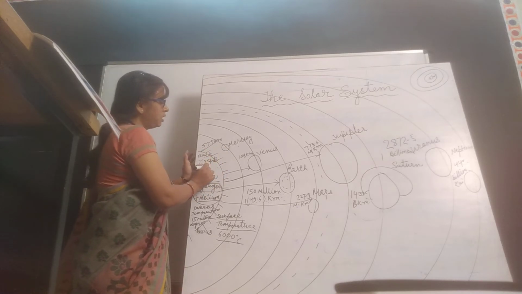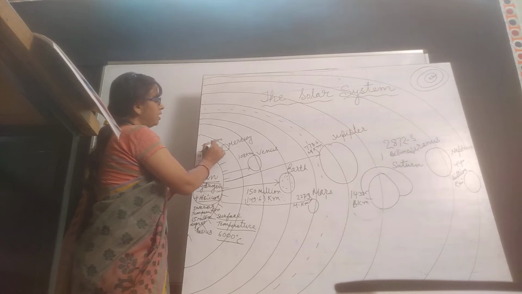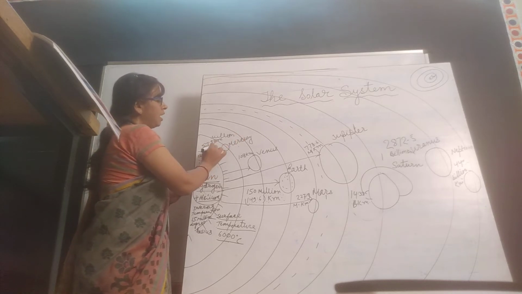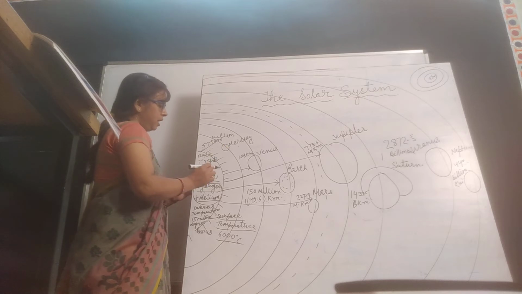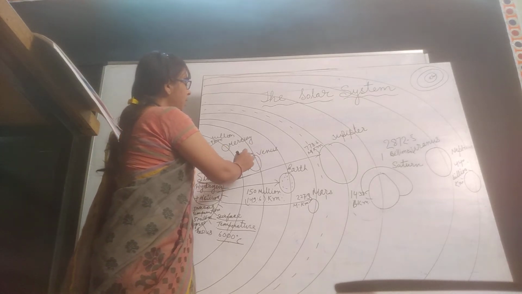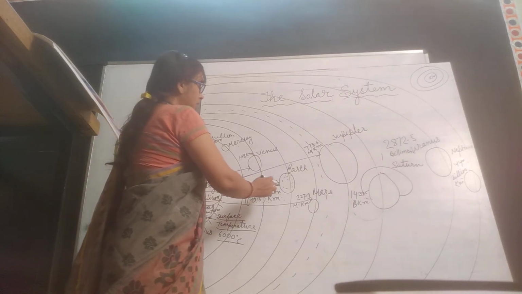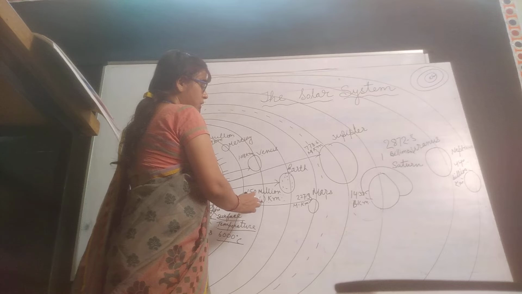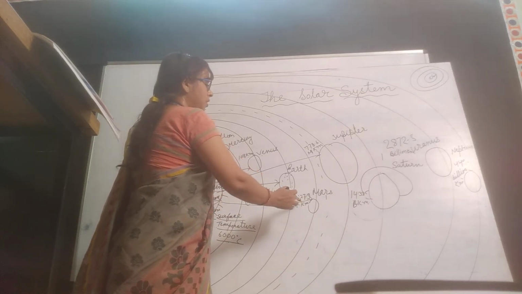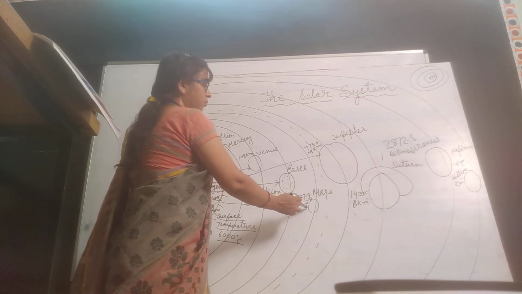The distance between the sun and Mercury is 57.9 million kilometers. Then the second planet is Venus, that is 108 million kilometers. Then the third planet is the Earth, that is 149.6 million kilometers. The fourth planet is Mars, that is 227.9 million kilometers.